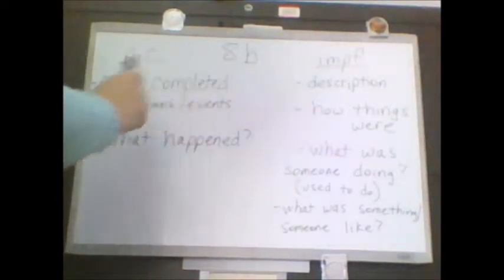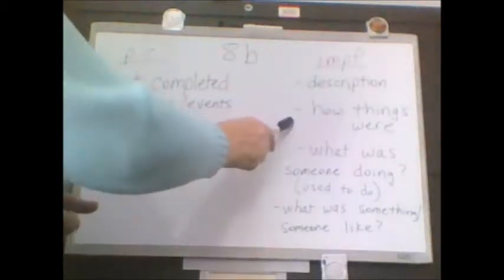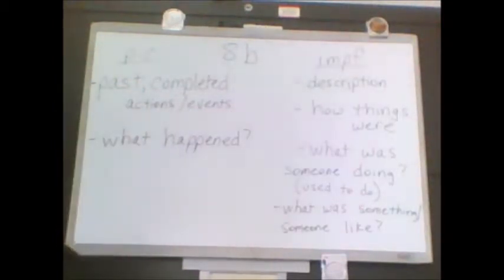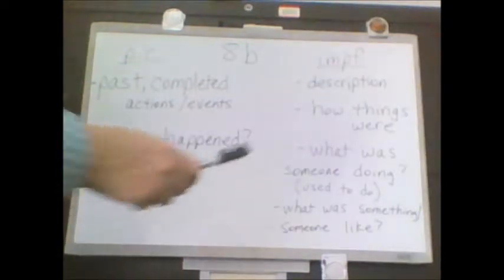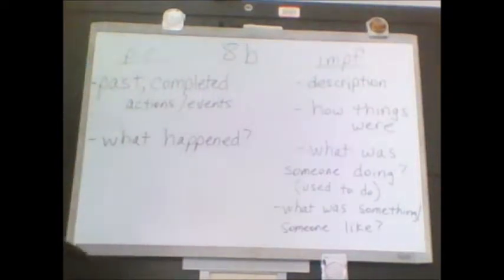What happened? I got up, I got dressed, I ate breakfast, I left. Okay? In contrast, the imperfect is more about describing events in the past. How were things? Was it raining? Was it sunny? What was someone doing? Was he playing his guitar? Was he talking on the phone? Were they watching a movie? And again, notice that I'm always using was or were and ing on that verb. That'll be a clue for you as well in English.